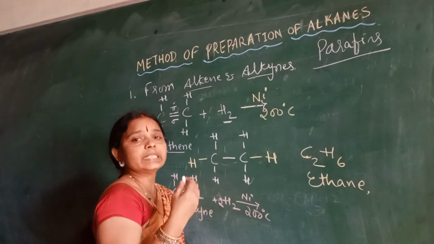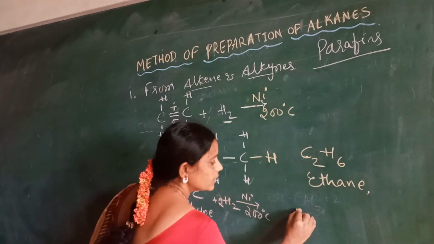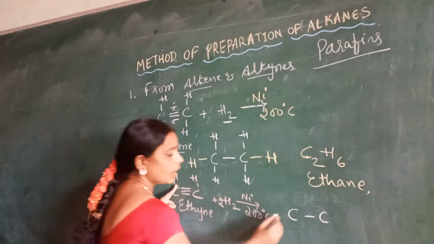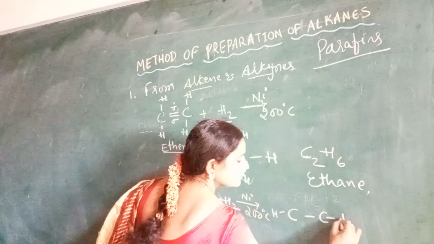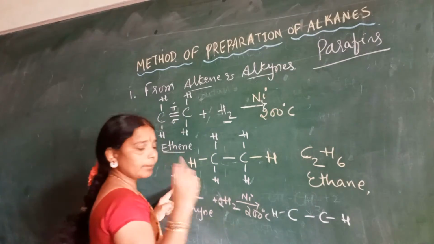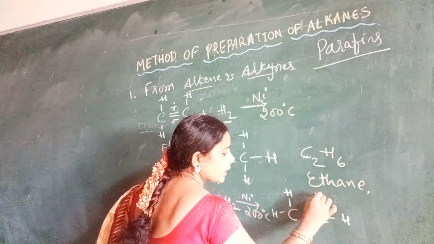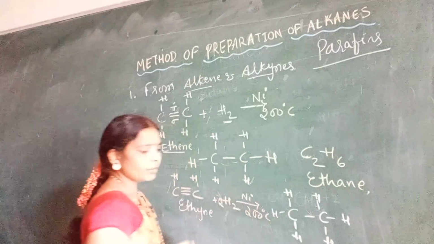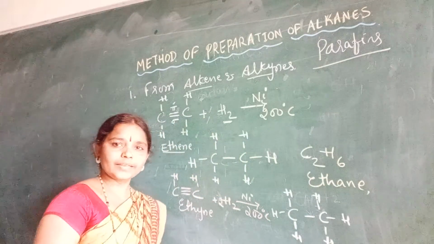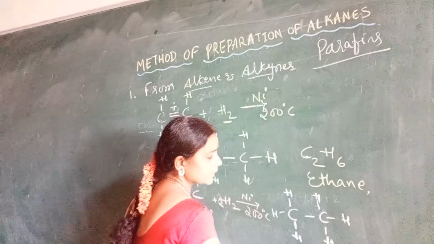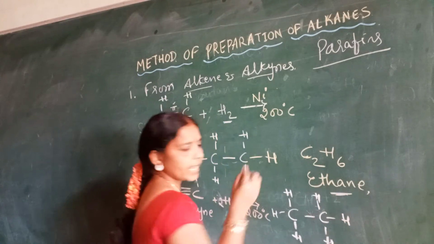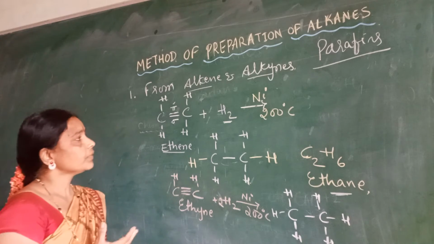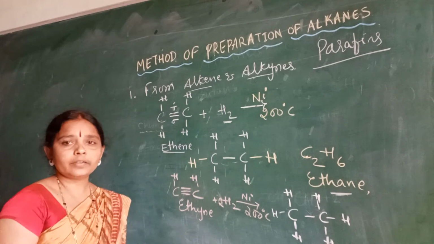So then it will result in the following. What happens here with a single bond? It already has its original hydrogen atoms, and the first time 2 hydrogen atoms are binding, and the second time there is an addition of 2 more hydrogen atoms, right? So that will result in ethane itself. So how can we get it? By the addition of hydrogen atoms.